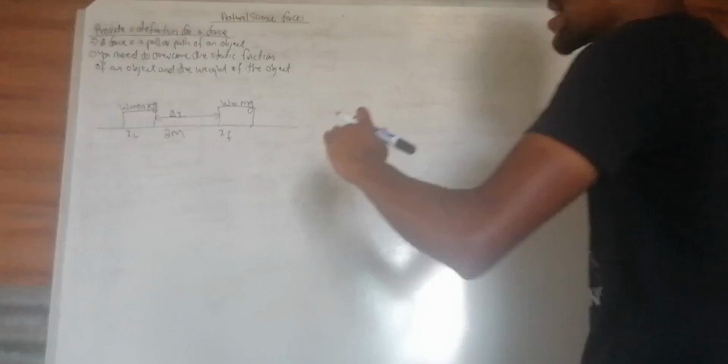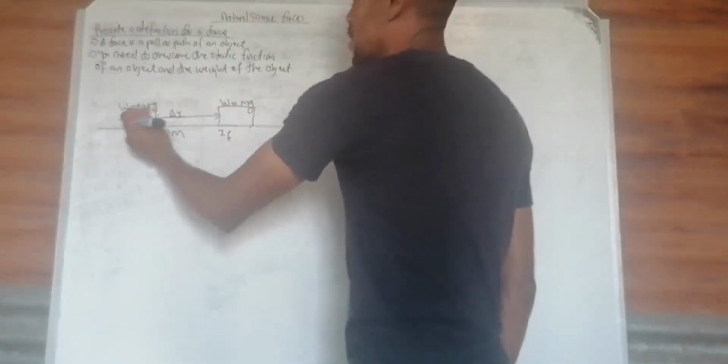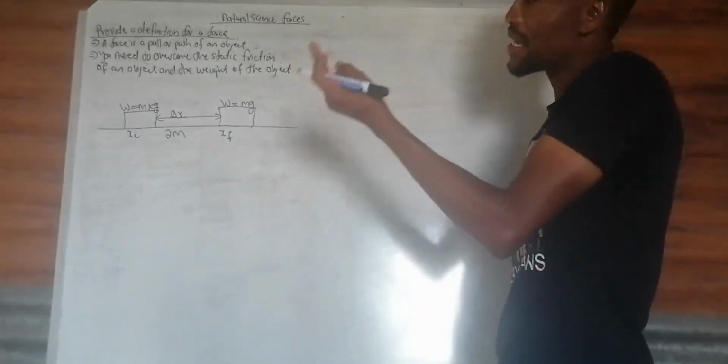We move it a 2 meter distance, and as it is moving, remember it is resting on a table. So as it moves from the initial state to a final position, it encounters frictional force.